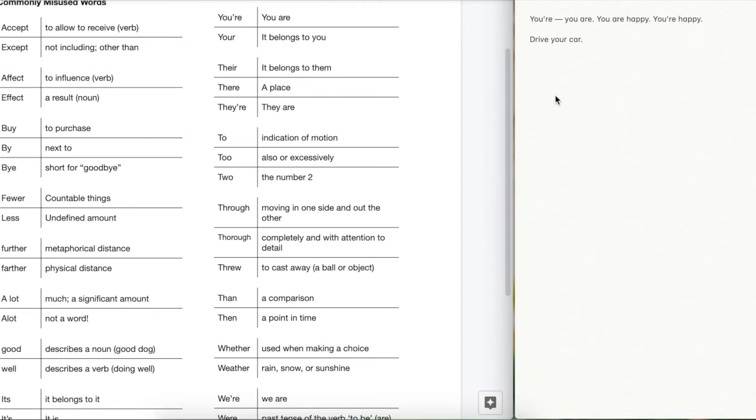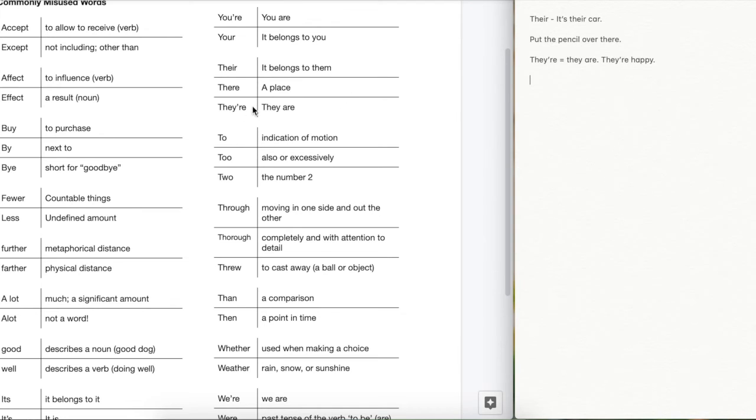Let's take a look at there, their, and they're. These are all pronounced the same, but we use them differently. Their with an e-i-r is, of course, to show ownership. It belongs to them, okay? So it's their car, good. Whereas there is a place, okay? So put the pencil over there. And of course, they're with the apostrophe re is a contraction for they are. So since we're in such an awesome mood today, they're happy.